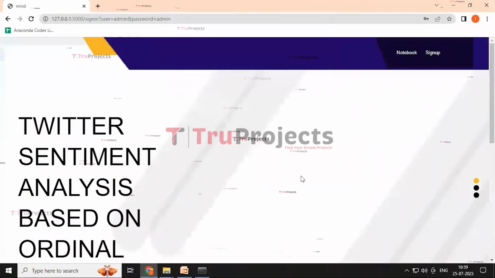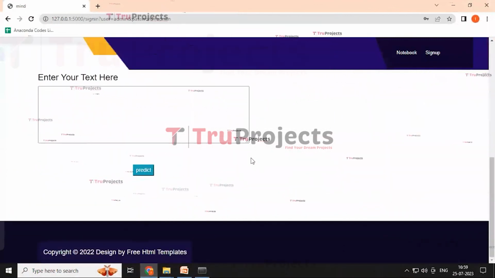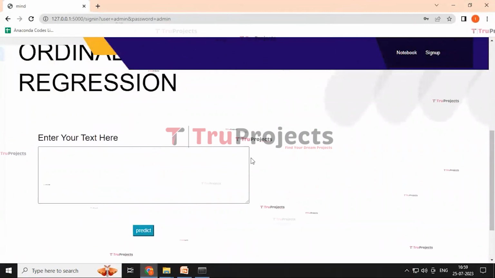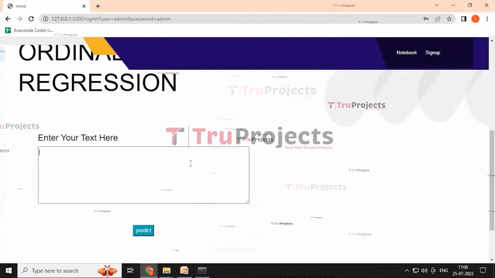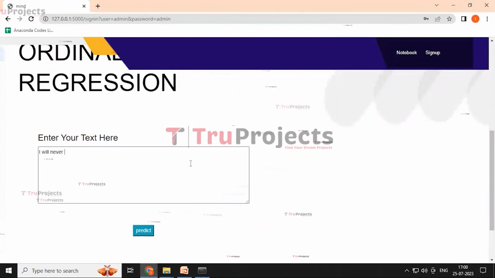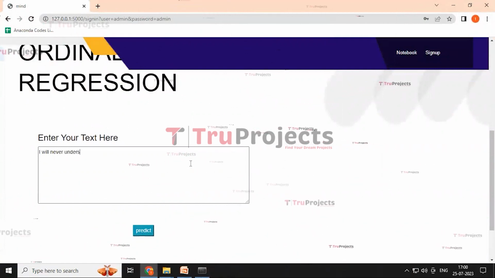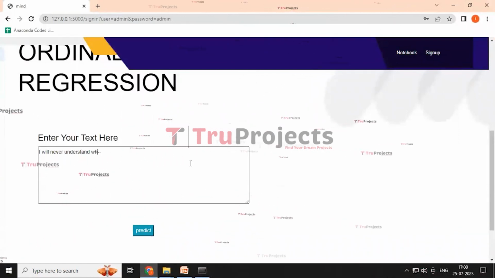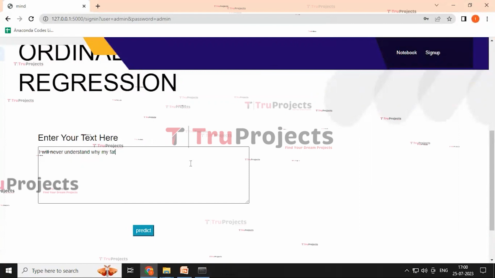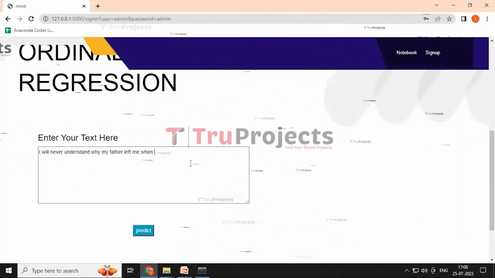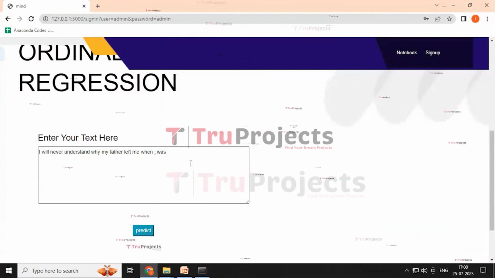Here we are redirected to this page containing a dialog box. Here we need to enter the text like: I will never understand why my father left me when I was so young.